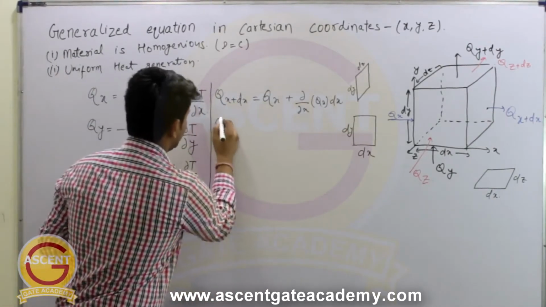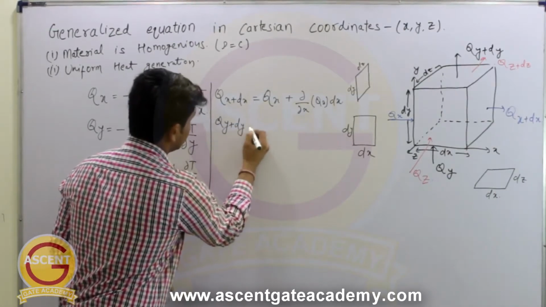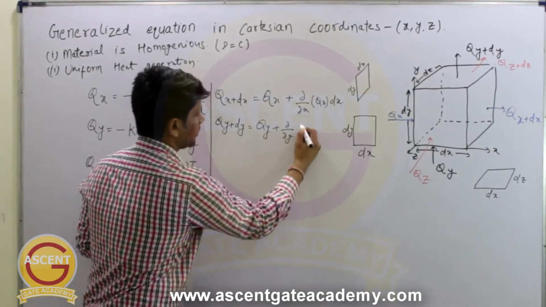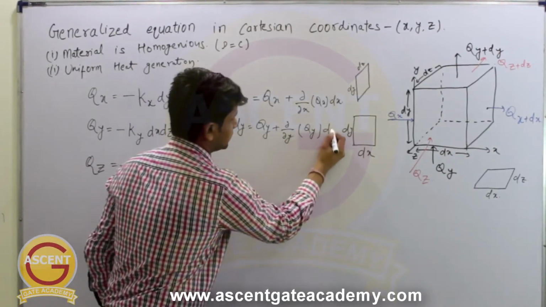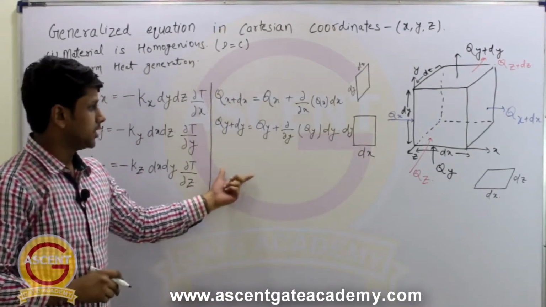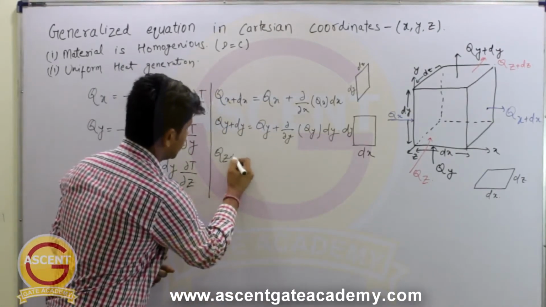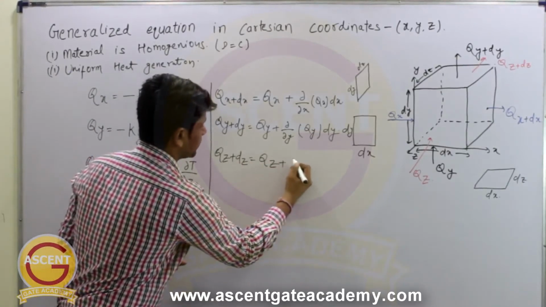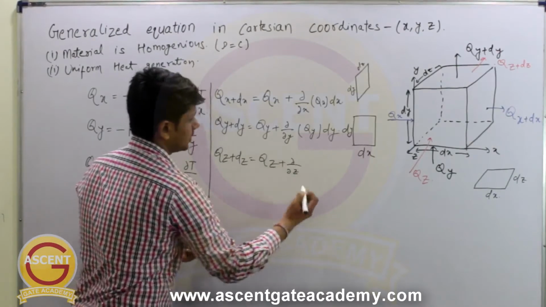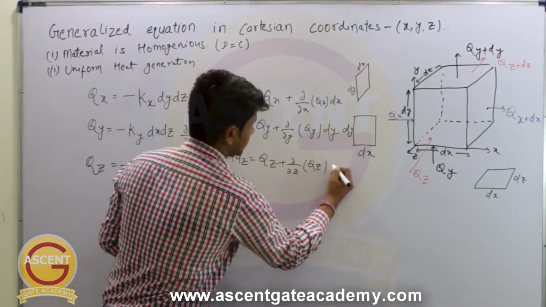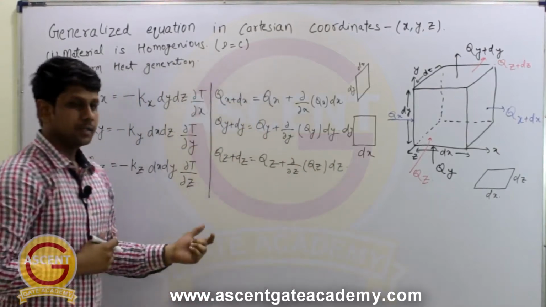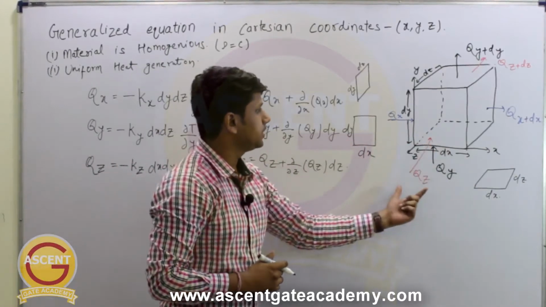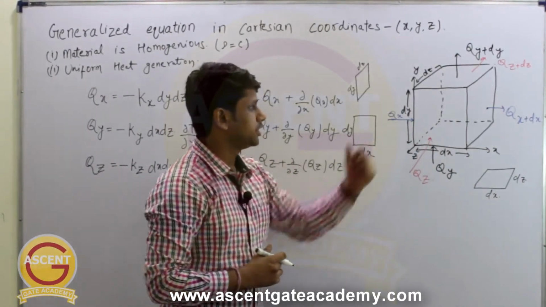Similarly, Qy+dy will be Qy plus del by del y of Qy into dy, and Qz+dz can be written as Qz plus del by del z of Qz into dz. So we know the values of Qx, Qx+dx, Qy, Qy+dy and Qz, Qz+dz.